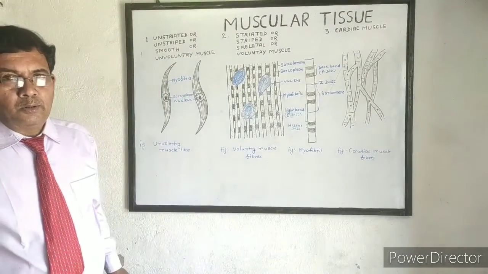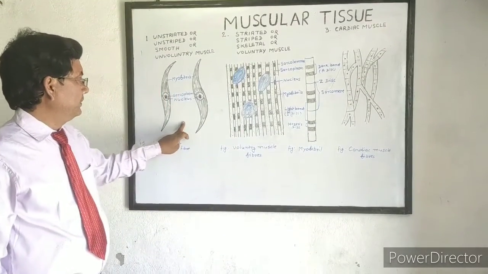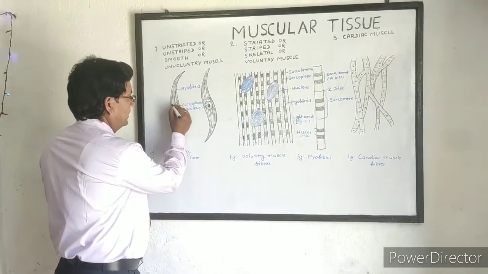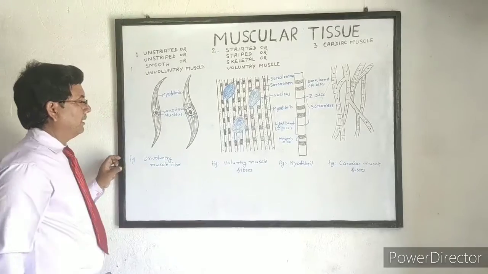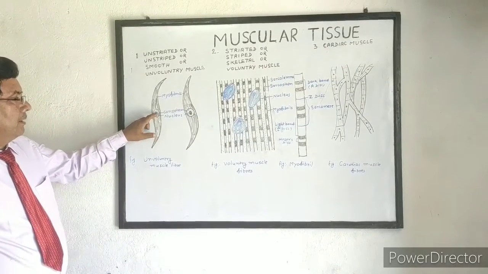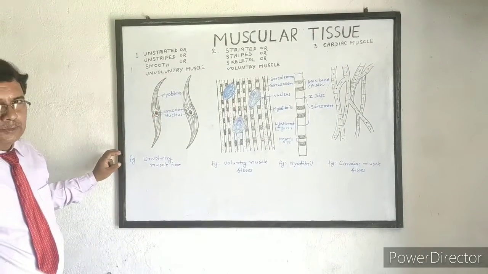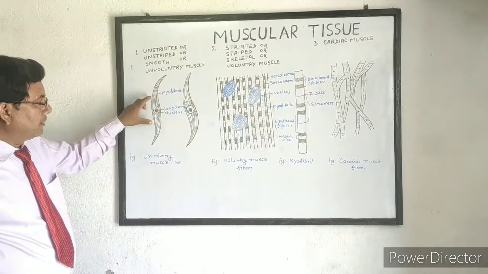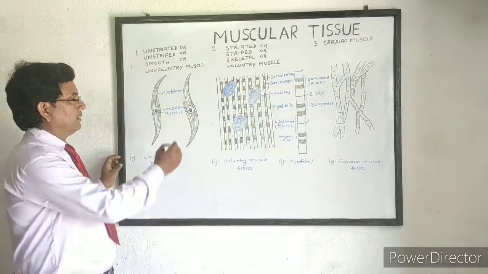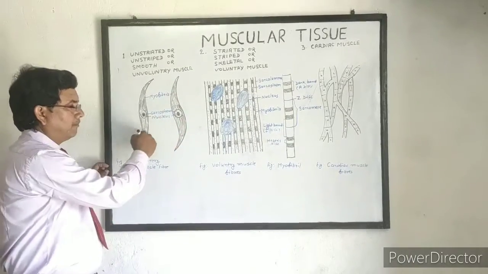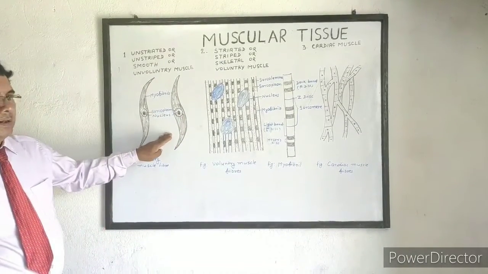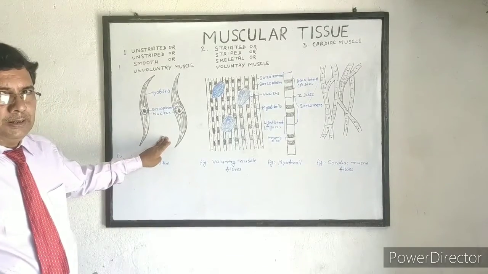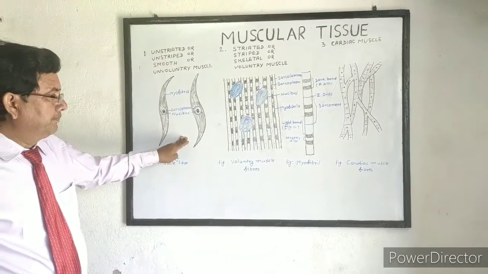Only a single nucleus is present in each muscle fiber, and the nucleus is surrounded by some protoplasm, which is called sarcoplasm, and the remaining part of the cell contains several longitudinal myofibrils. Due to contraction and relaxation of myofibrils, it gives movement to the internal organs.